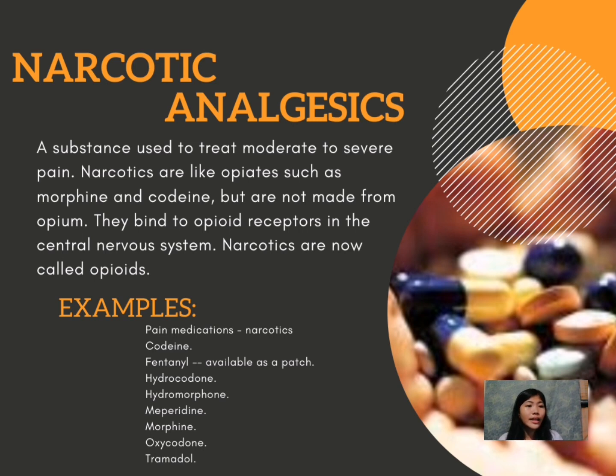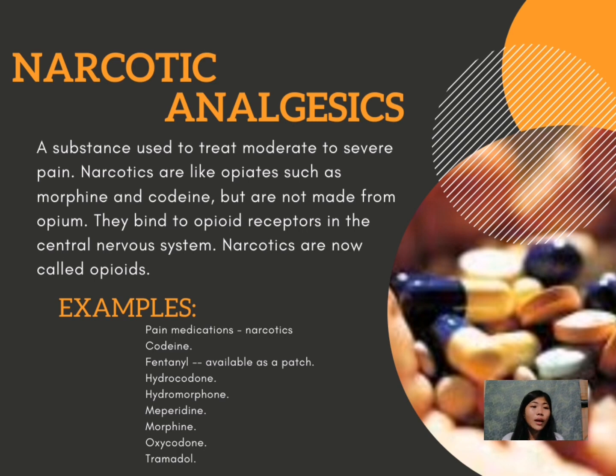Next, the narcotic analgesic drugs, which are substances used to treat moderate to severe pain. Narcotics are like opiates such as morphine and codeine, but are not made from opium. They bind to opioid receptors in the central nervous system. Narcotics are also known as opioids, which can be given as medication for pain.